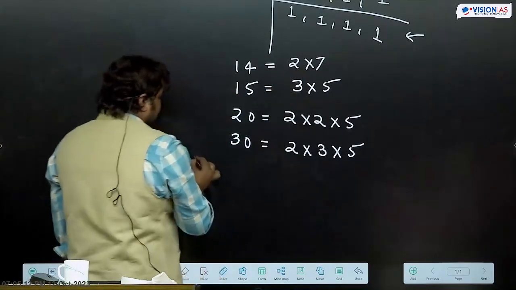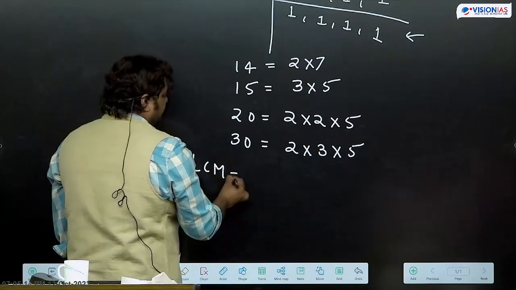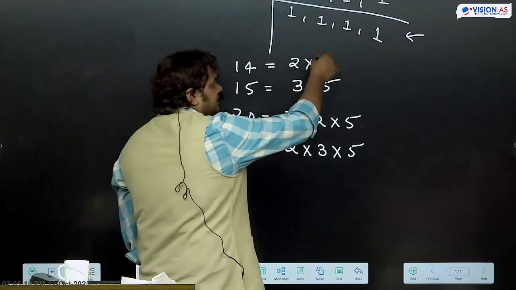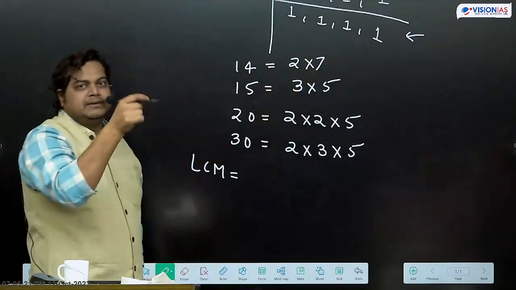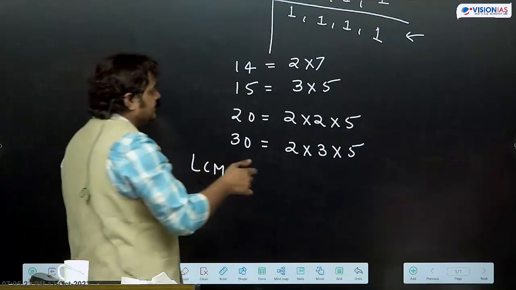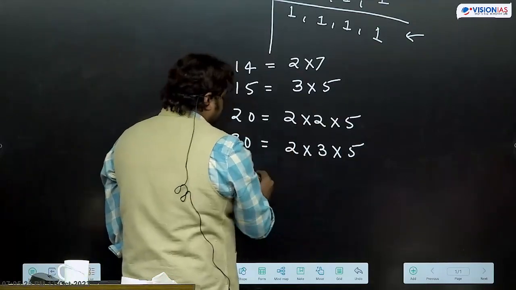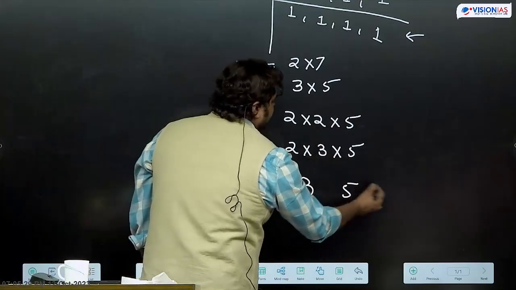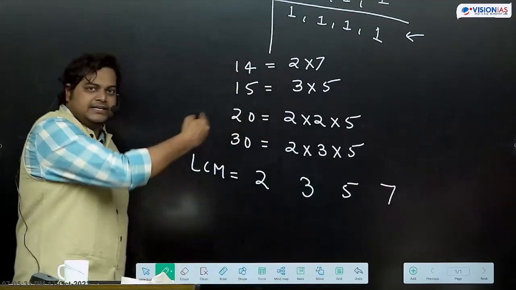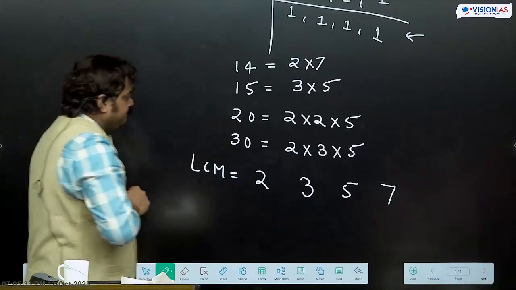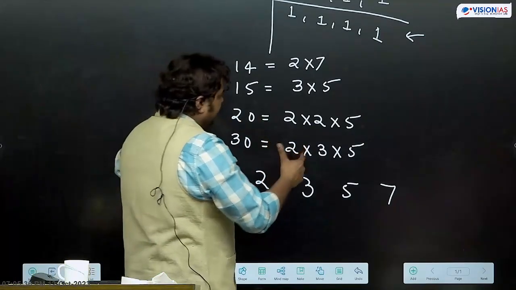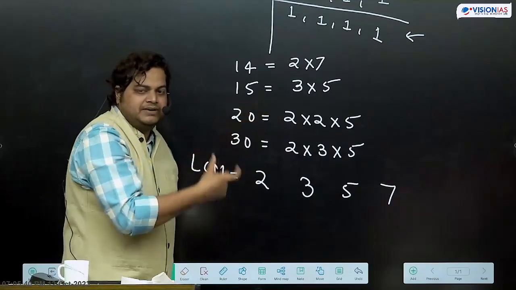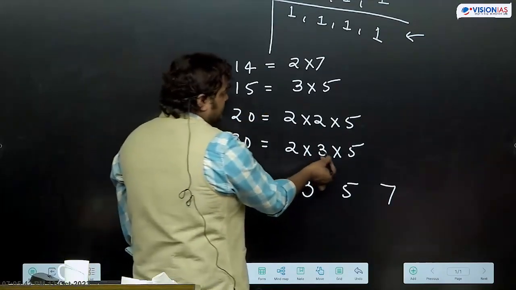So here, if we want to calculate the LCM, what do we do? First we try to see what all the distinct numbers are. What different numbers are we getting here? 2, then we have 3, then 5, then 7. These are the distinct numbers we are getting. Then we look for where they are occurring the maximum number of times. Those maximum times we will take. Like 2 is coming maximum times here.